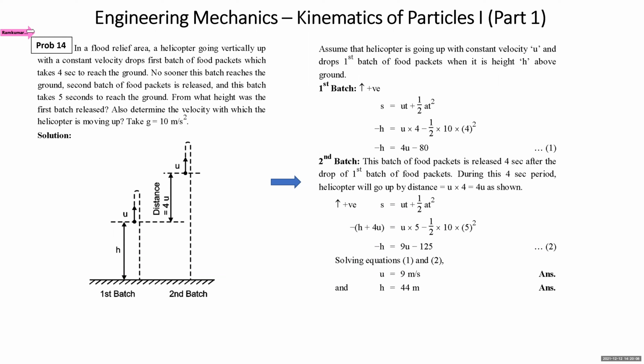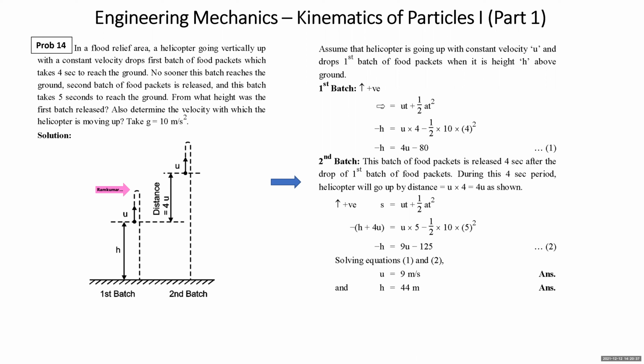Students, first I'm assuming that the helicopter is moving up with constant velocity. Now, food packets are dropped from there, but food packets will carry the velocity with them. As the helicopter was going up with velocity u upward, it is as good as the food packets are thrown vertically upward with the velocity u. Food packets will go up till velocity becomes zero at some point, then they'll start falling under gravity. Throughout, the motion is under gravity.